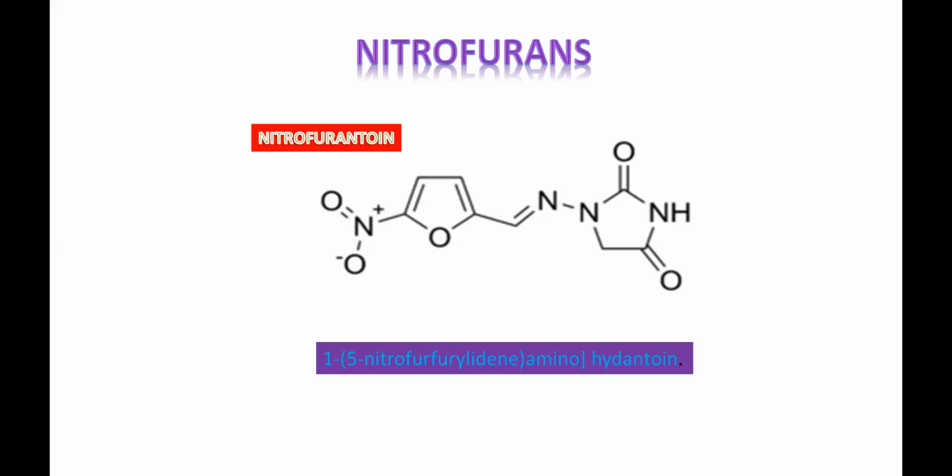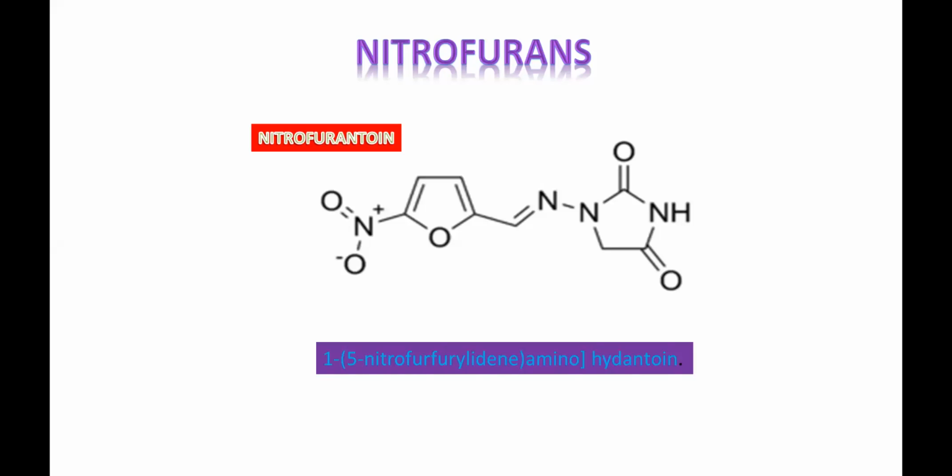Nitrofurfural. Furfural is nothing but furfuraldehyde. So 1, 2, 3, 4, 5: 5-nitrofurfuraldehyde. When you fuse it with an amino hydantoin, that is, an NH2 and C double bond O, NH, C double bond O, such type of linkage is known as hydantoin linkage.